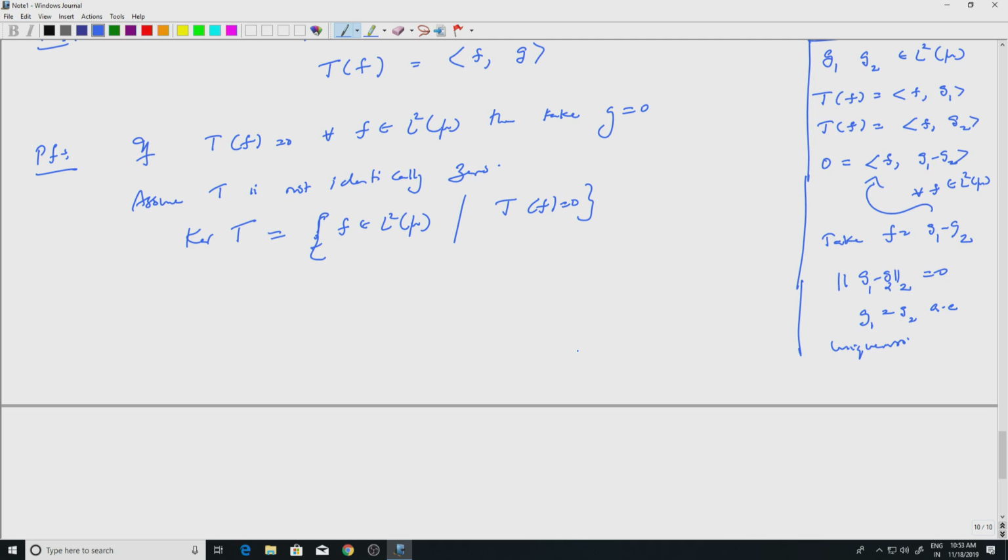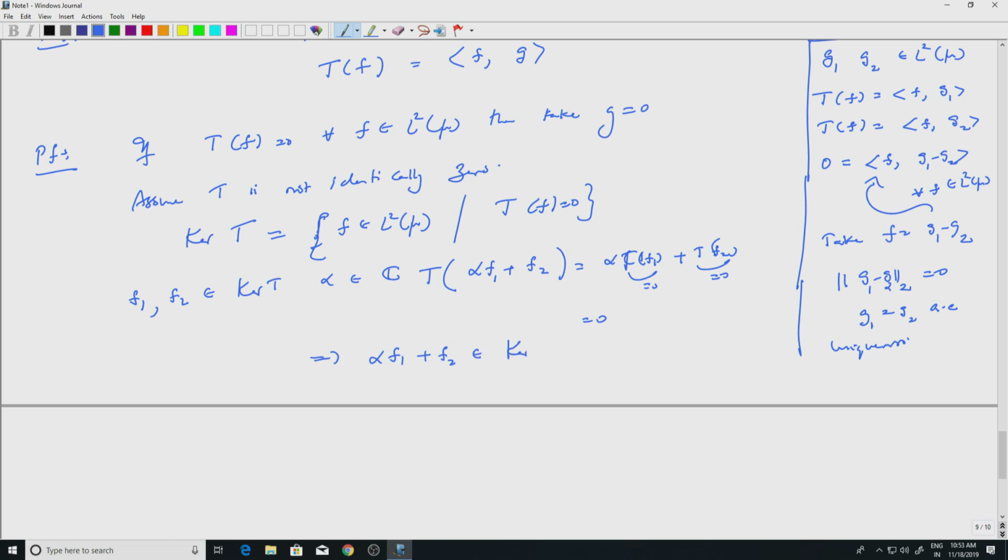So if I take f1, f2 in kernel of T and alpha a complex number, then if I look at alpha f1 plus f2 and look at T of that, well, this is alpha of Tf1 plus Tf2 because of linearity, but this is 0 and Tf2 is also 0, so this is 0, which means that alpha f1 plus f2 is in kernel of T, right? Which is same as saying kernel of T is a subspace. It's a vector subspace of L2.